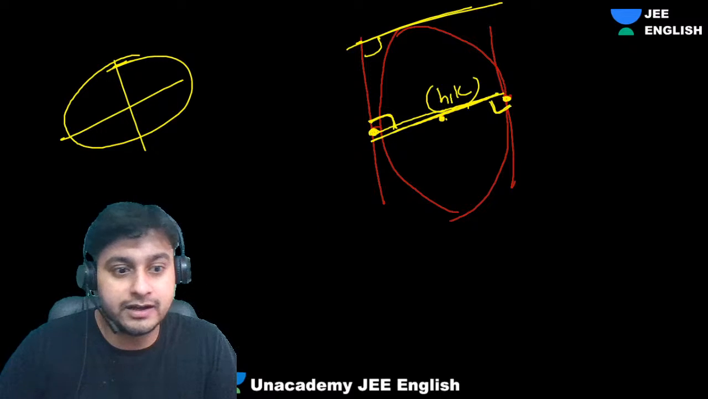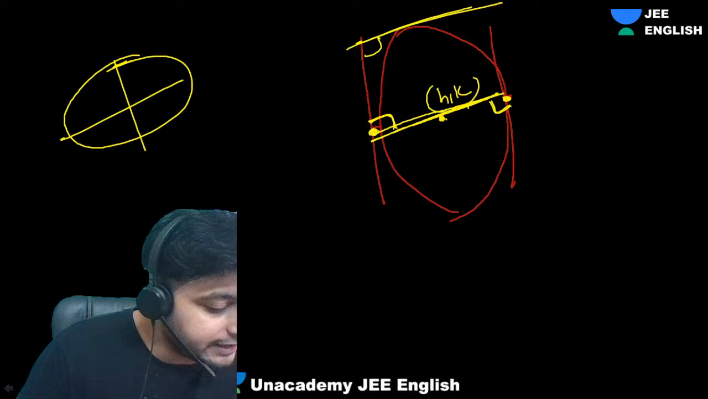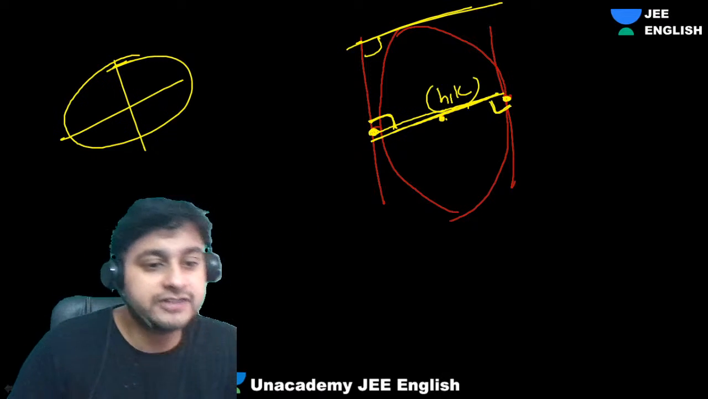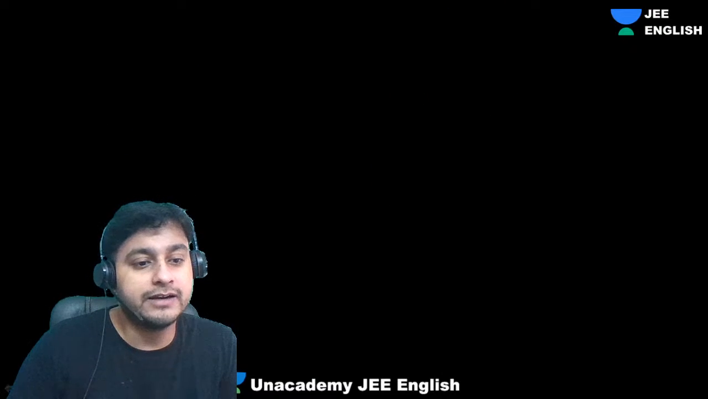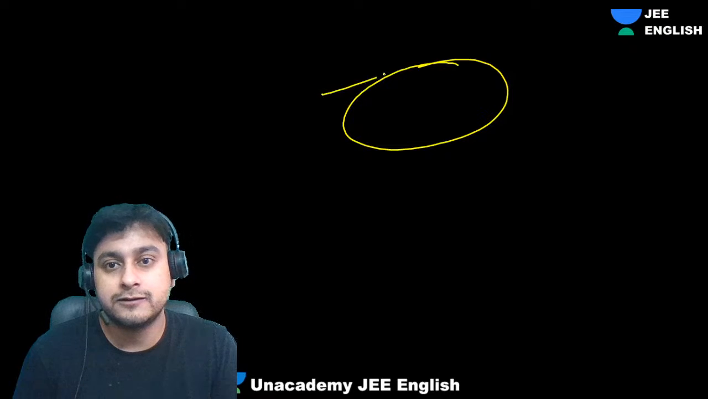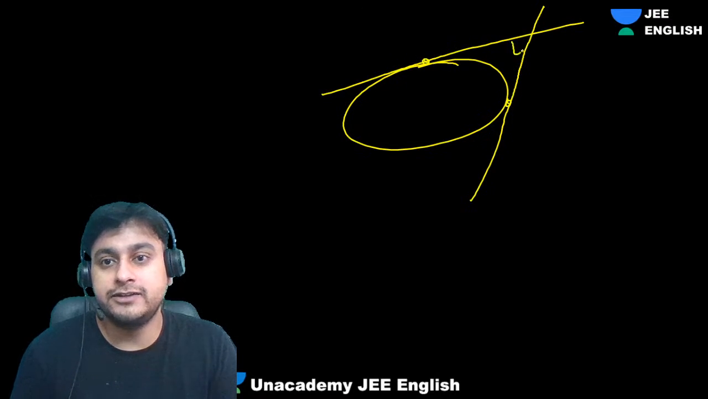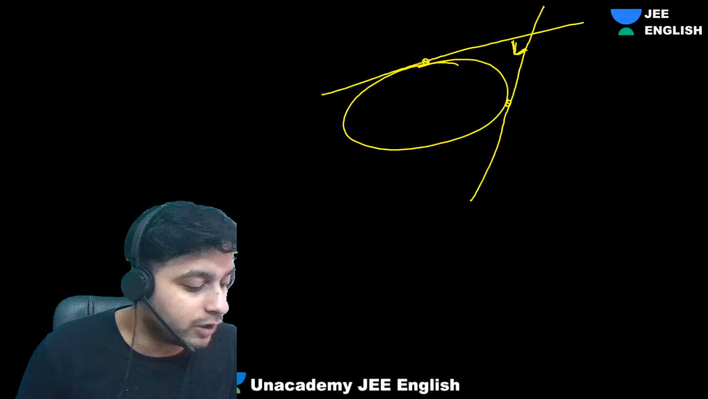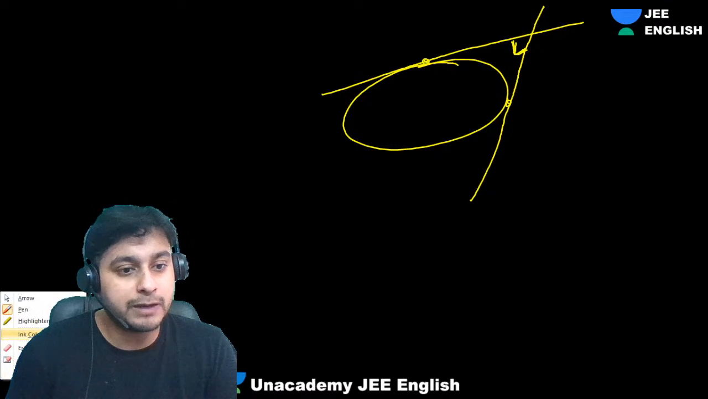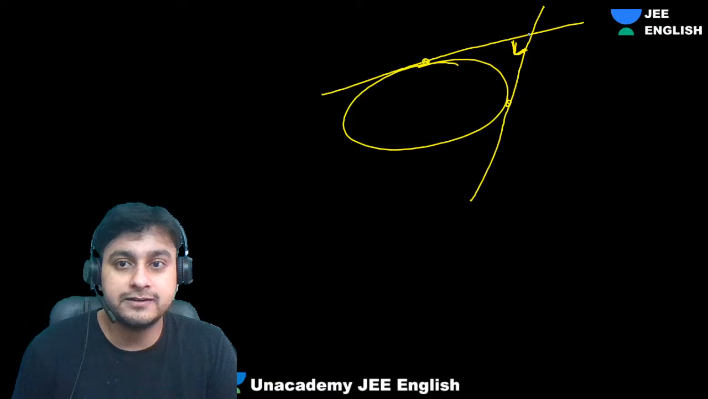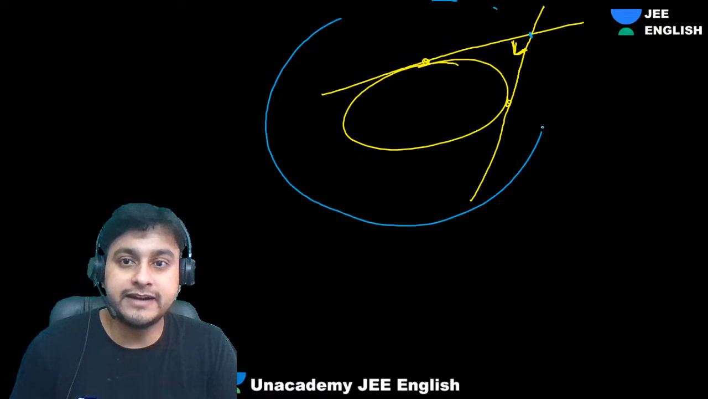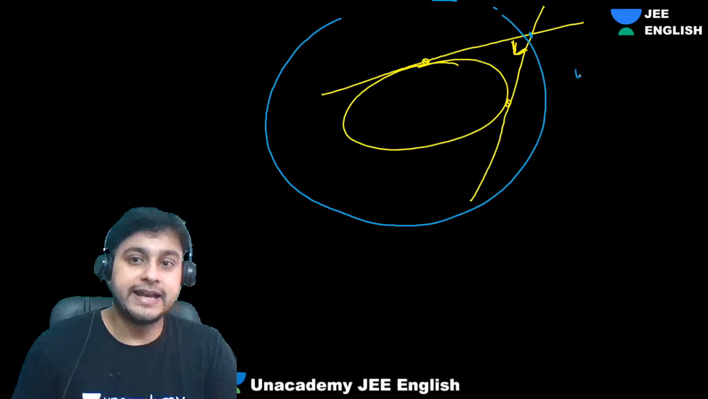One second, let me get it. The tangents are perpendicular, right? Oh yeah, sorry, I had drawn that wrongly. So that is the director circle. Yes, this is the diagram. So the point of intersection of perpendicular tangents is the director circle. Remember that concept I told you? There will be a director circle.